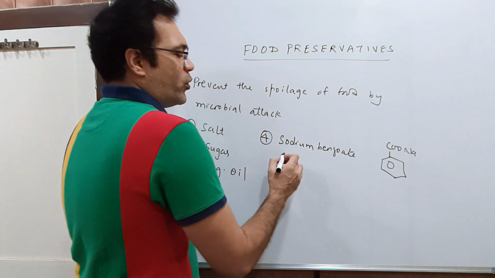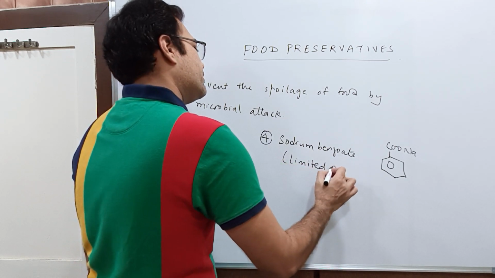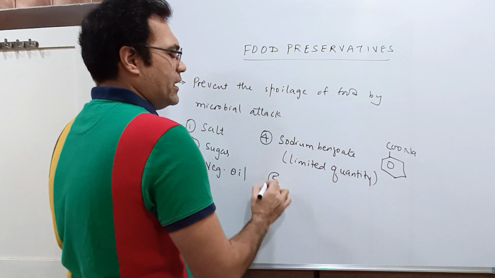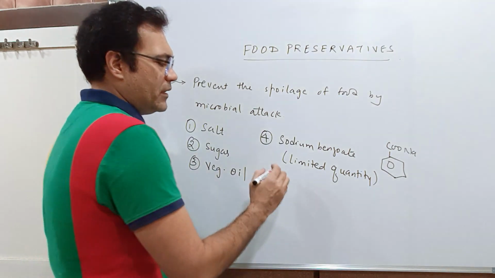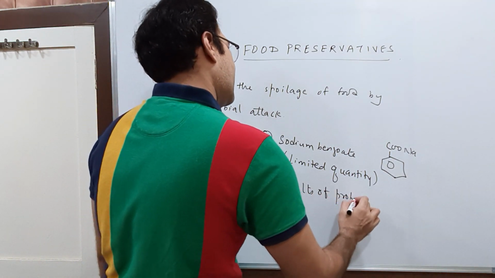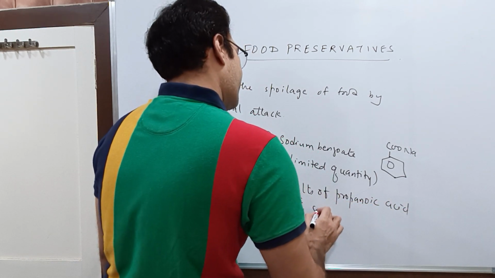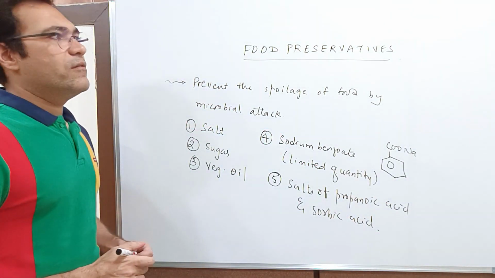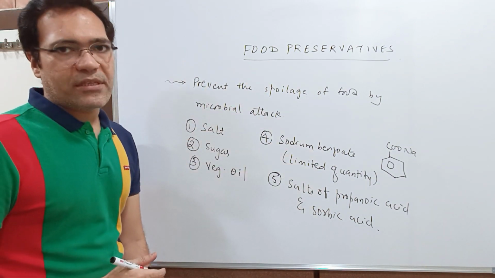Whenever you use sodium benzoate, you have to use it in limited quantities because it is metabolized in the body. Then you have salts of propanoic acid and sorbic acid, which are used as food preservatives. So that's all about the food preservatives.